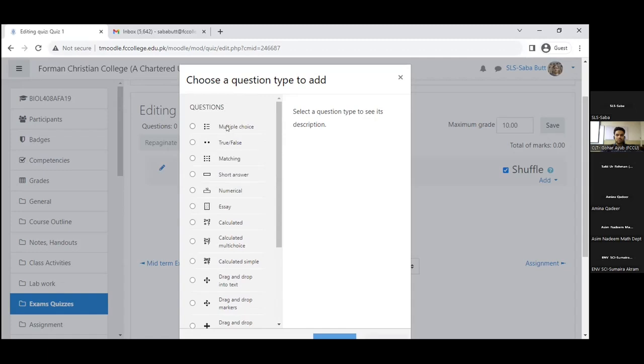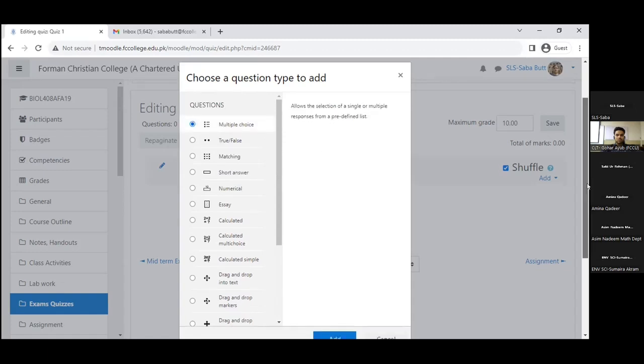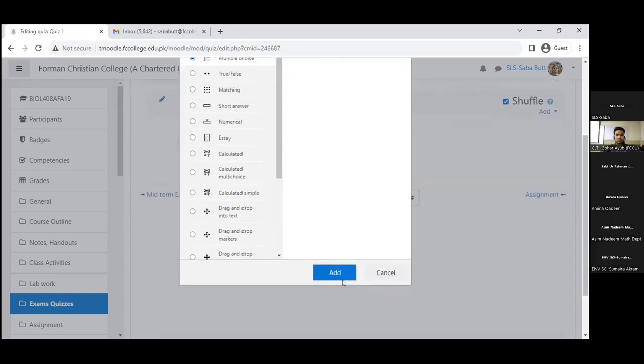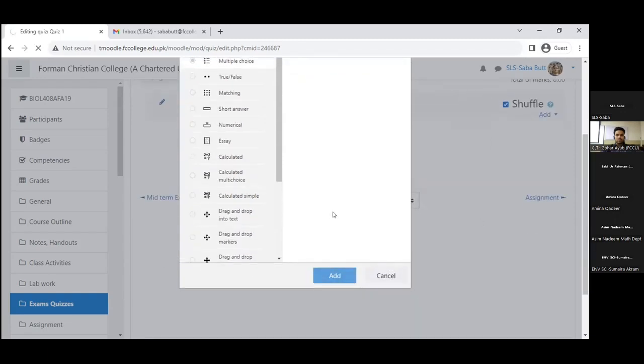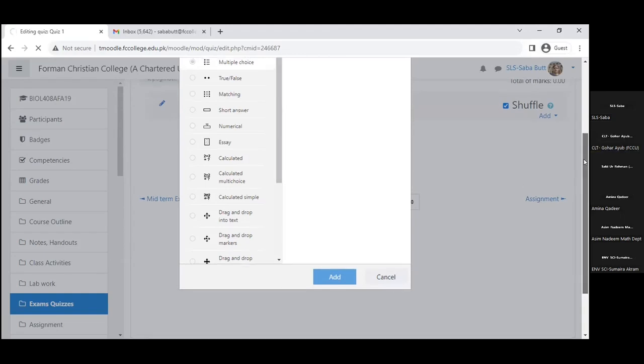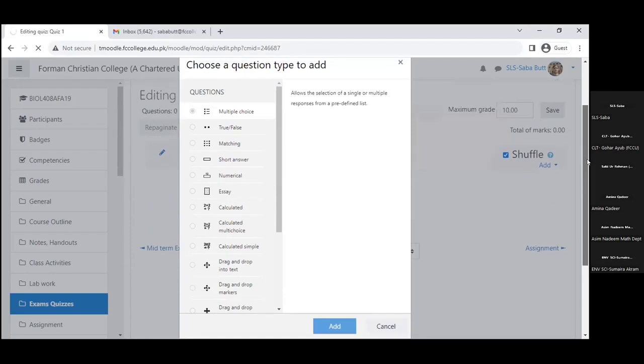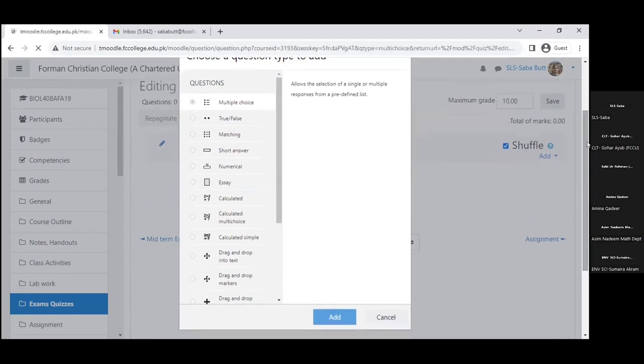The first one is multiple choice. It's the most common question type. So I add it. Press this add button. Sorry, I think the internet is a little slow, so it's taking some time. Yeah, so we have it.